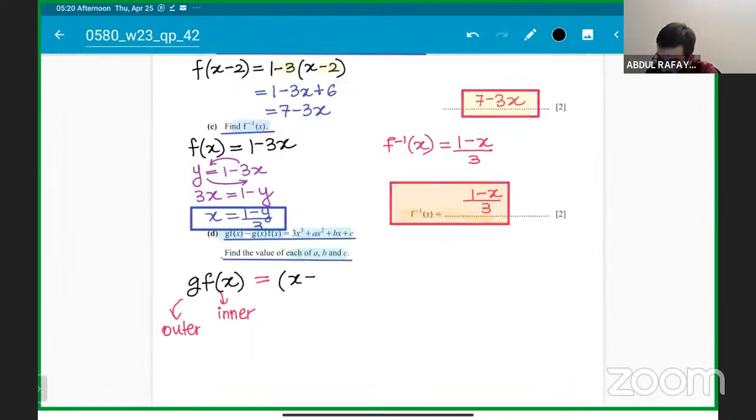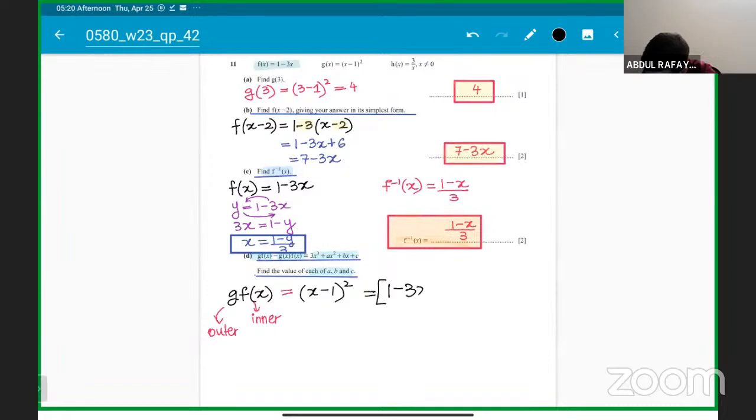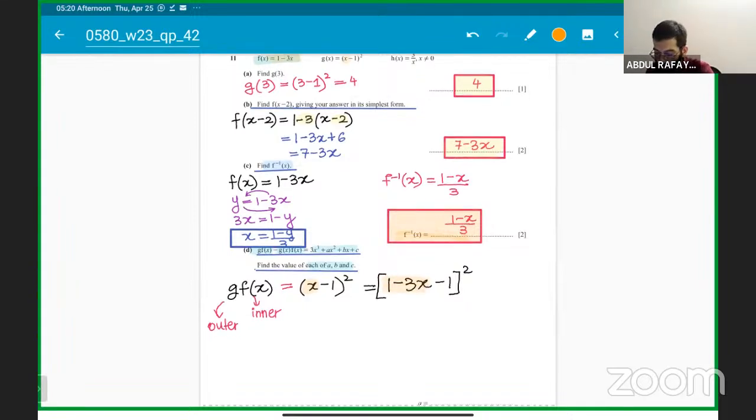And inside it, instead of x, you will substitute 1 minus 3x, minus 1 whole square. Okay, so I'll repeat my point: instead of x, you will put the fx function, sir. That's what we are putting. Instead of x, it's coming 1 minus 3x. Okay, everyone got it clear?